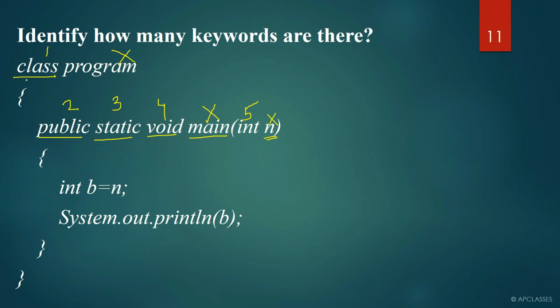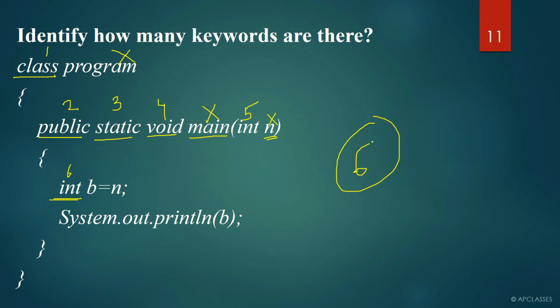Here you can say that class, public, static, void and int are keywords. Once again we have written int, so it is a keyword. So this is the sixth keyword, and here we don't have any other keyword. So in total there are 6 keywords in this program.